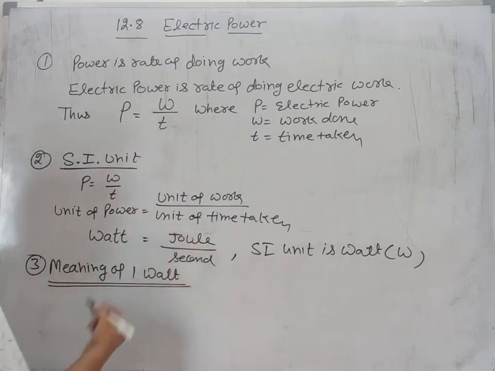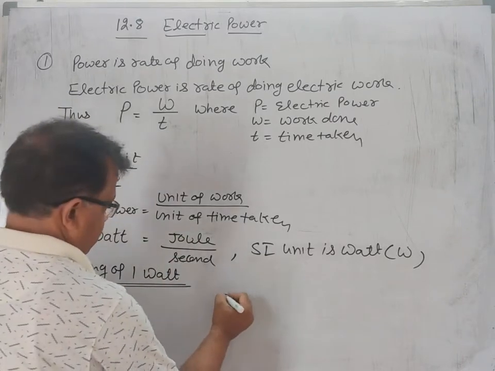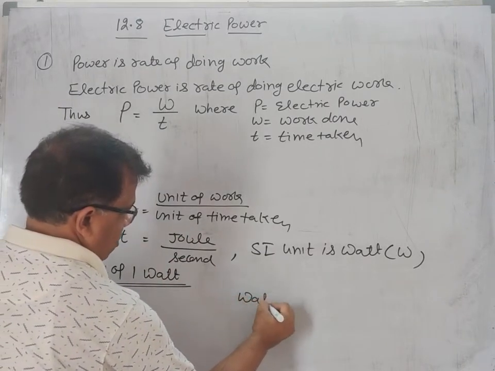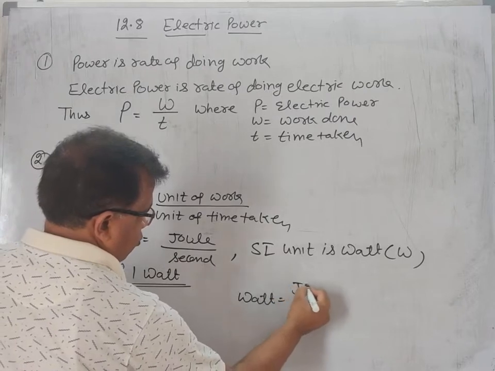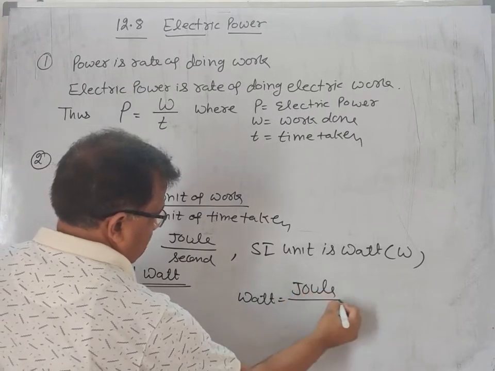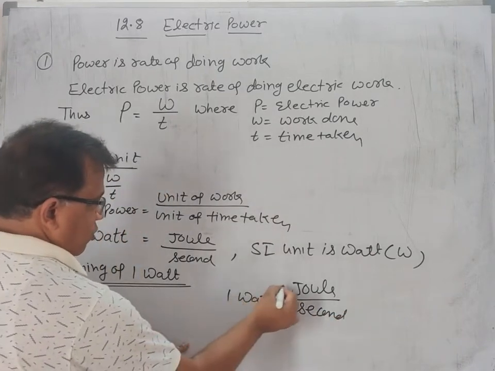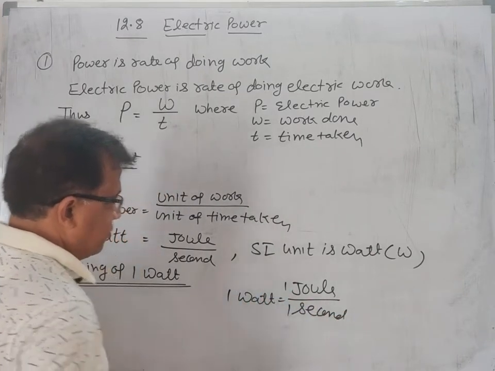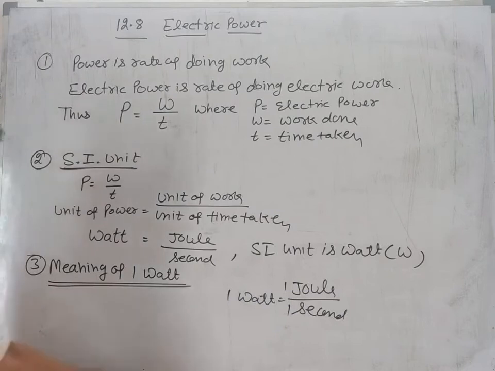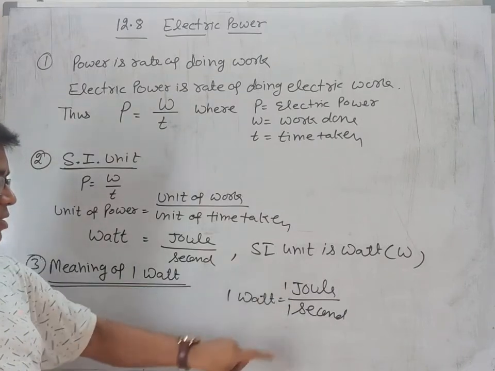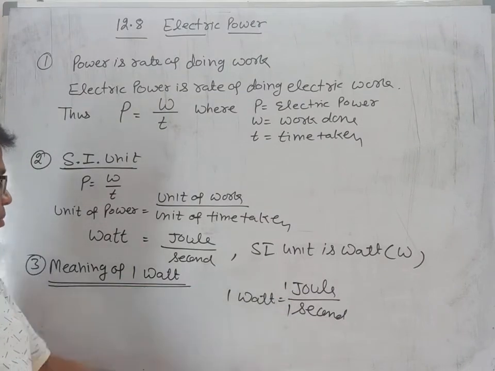Watt is equal to joule by second, or 1 watt is equal to 1 joule by 1 second. So thus if 1 joule of work is done in 1 second, then power is 1 watt.